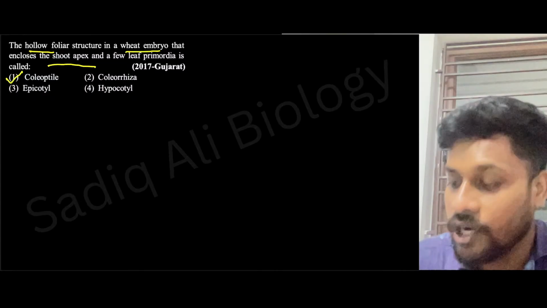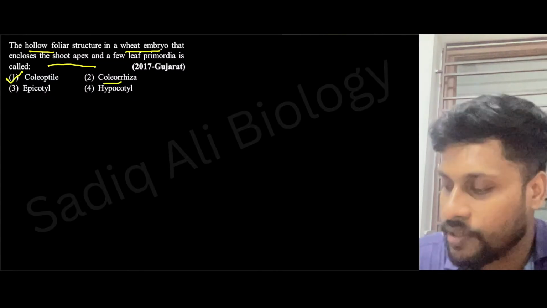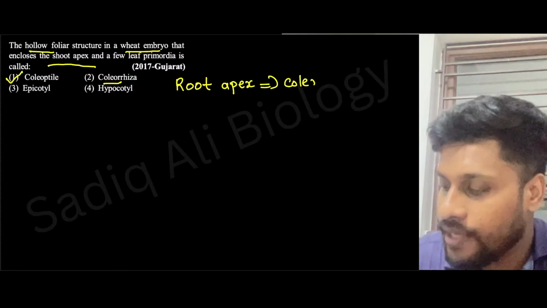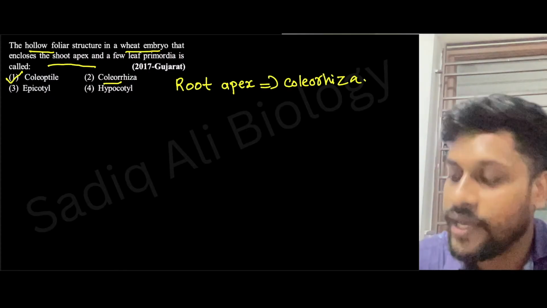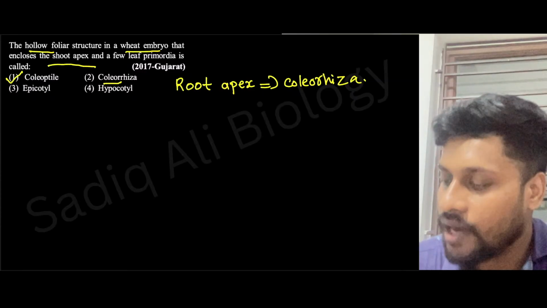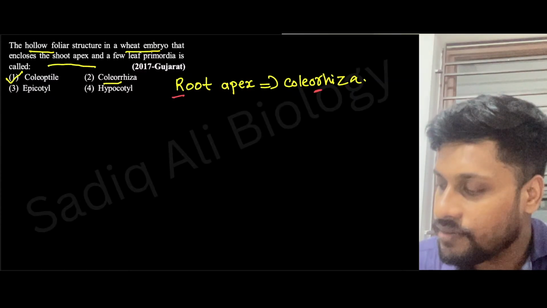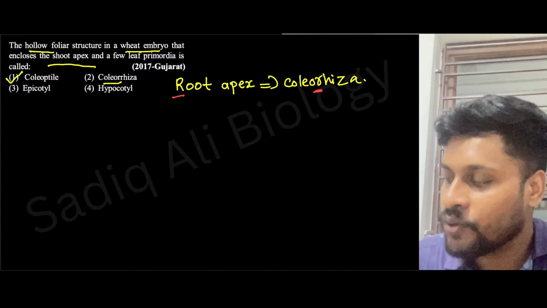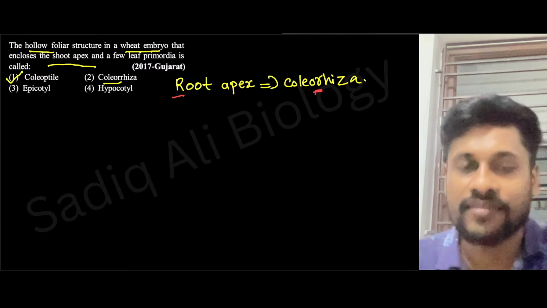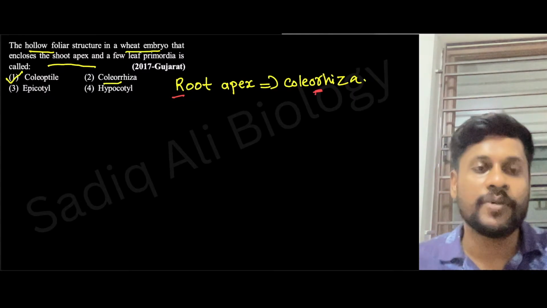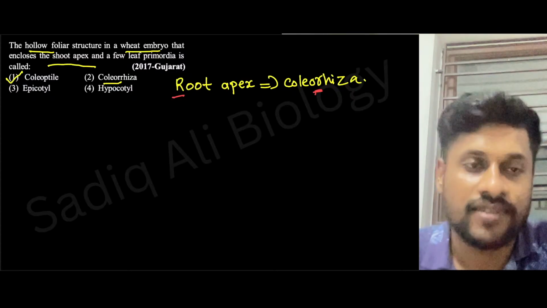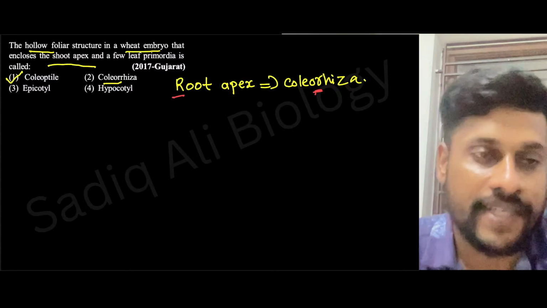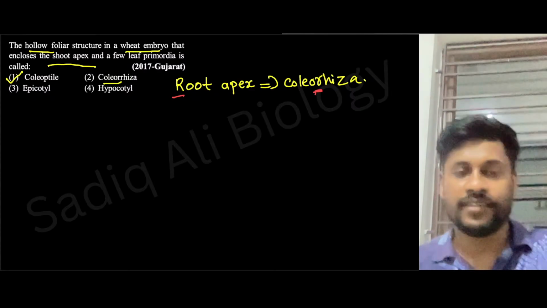Root apex is covered by coleorhiza. Remember. How can you remember? I remember it like RR: Root, coleorhiza. This R. Then automatically coleoptile will be covering shoot apex. Right? Fine.